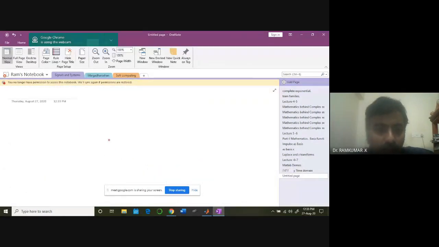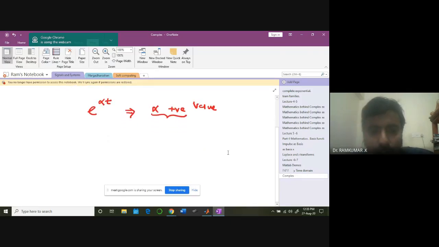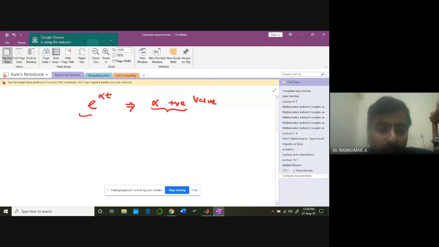If you look at the kind of complex exponential signals we are talking about, the first signal is e raised to the power alpha t, with alpha a positive value. In your notebook, I'll give you 2 minutes. Try to draw this waveform for alpha equal to a positive value. Think about how the waveform will look like: e power alpha t, alpha positive.